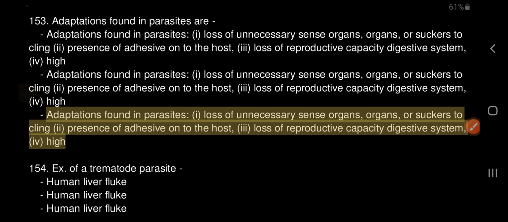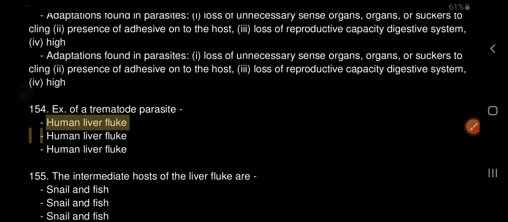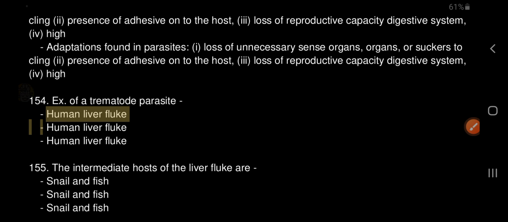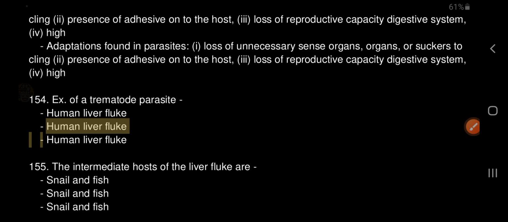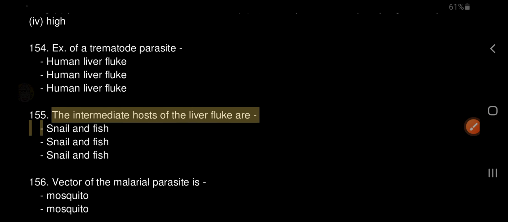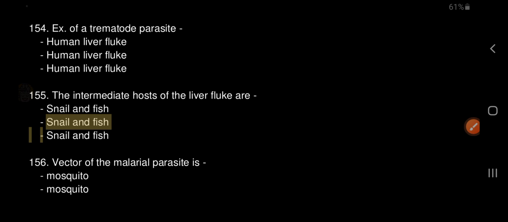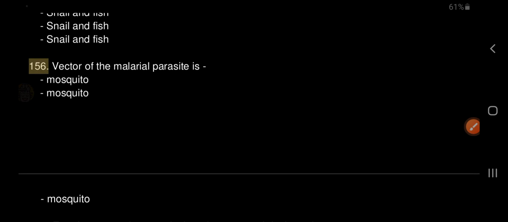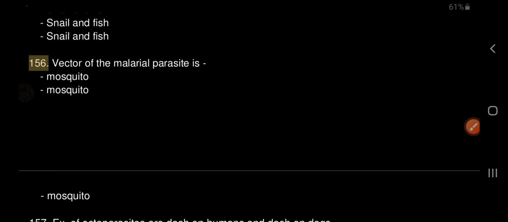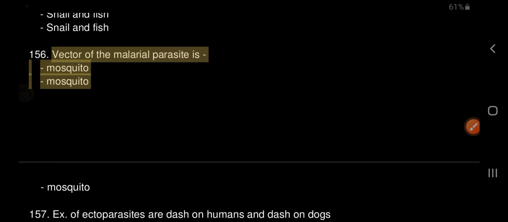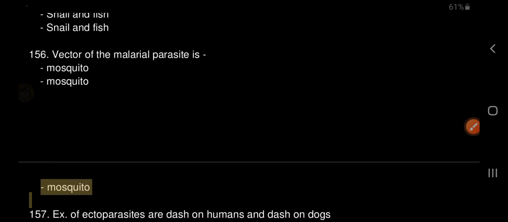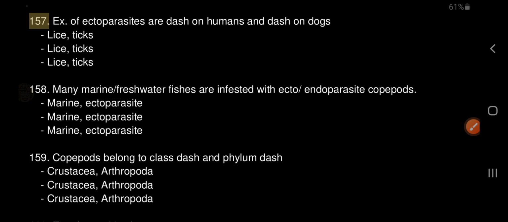154. An example of a trematode parasite is the human liver fluke. 155. The intermediate hosts of the liver fluke are snail and fish. 156. The vector of the malarial parasite is the mosquito. 157. Examples of ectoparasites are lice on humans and ticks on dogs.